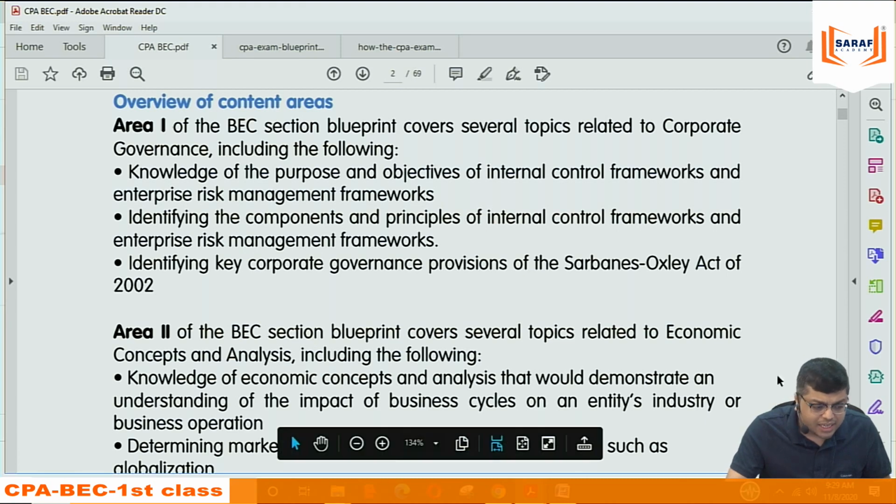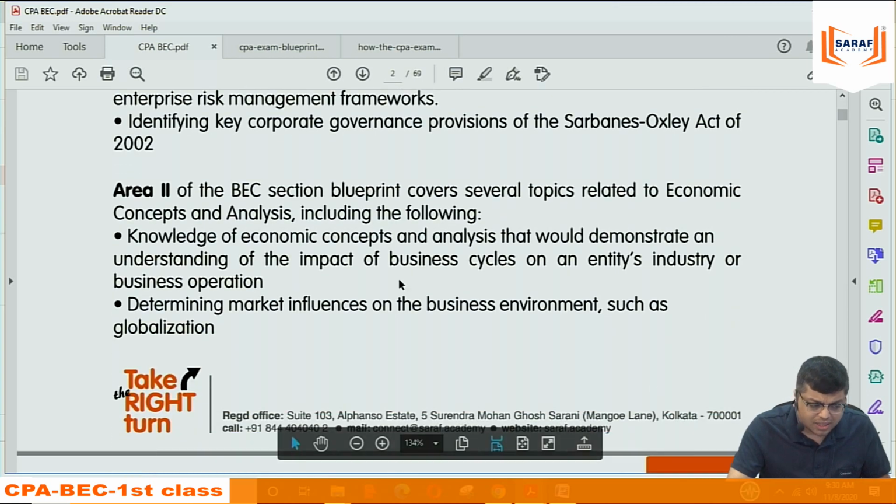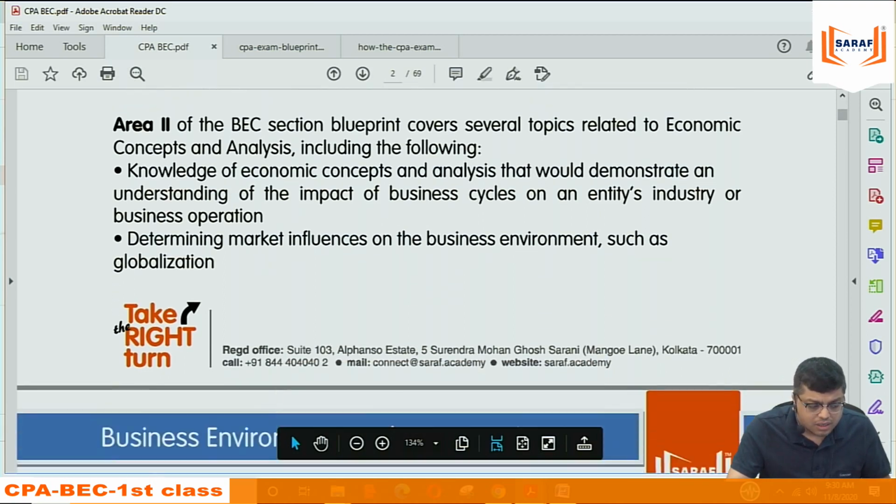The second area is economics: demand, supply, national income, GDP, then unemployment, per capita income. Some calculations are there. I will say many calculations are there because I am using the word numerical. Economics.